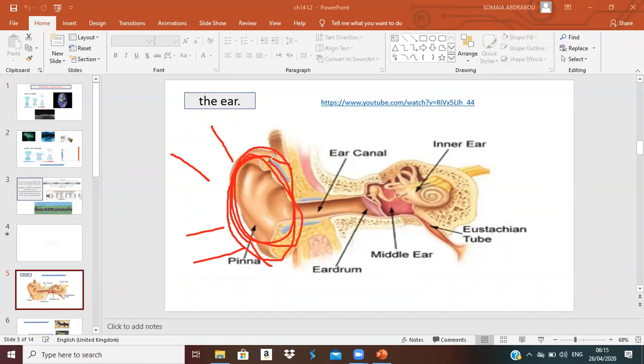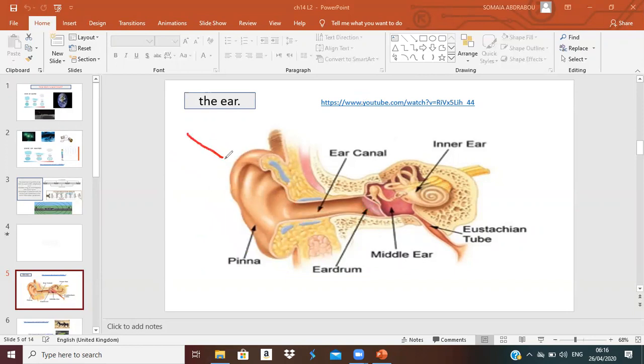Then they move into the ear canal, and then reach the eardrum. The eardrum is like a drum that you hit using wood or whatever. So you have an eardrum inside your ear too. Let's read this one. The waves of sound are coming to your outer ear.